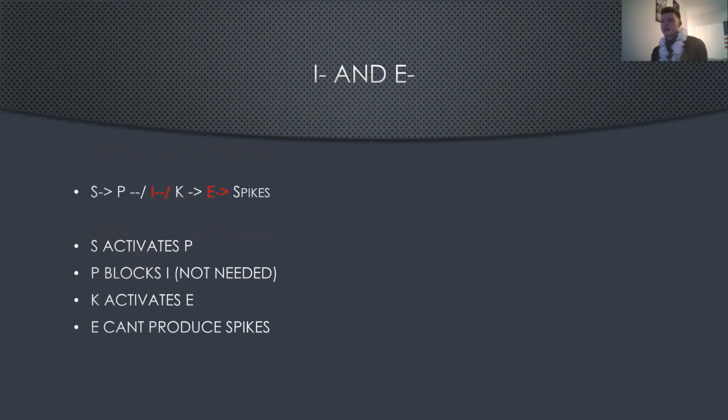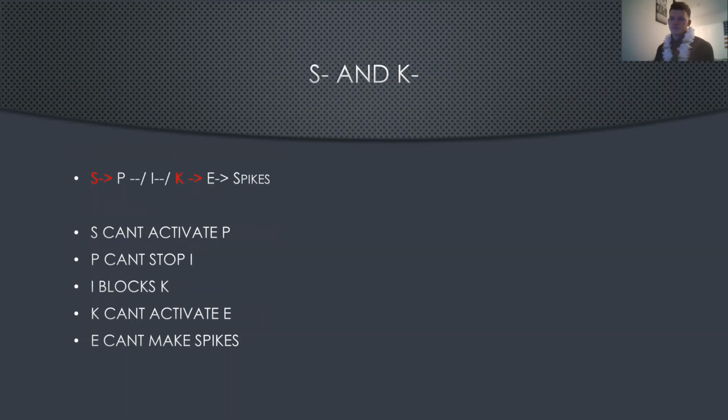Okay, so here we have I and E deactivated. So S produces P. P blocks I, but it's not needed because I is already inactive. K activates E. Once again, not needed because E is going to be inactive and E cannot produce the spikes.